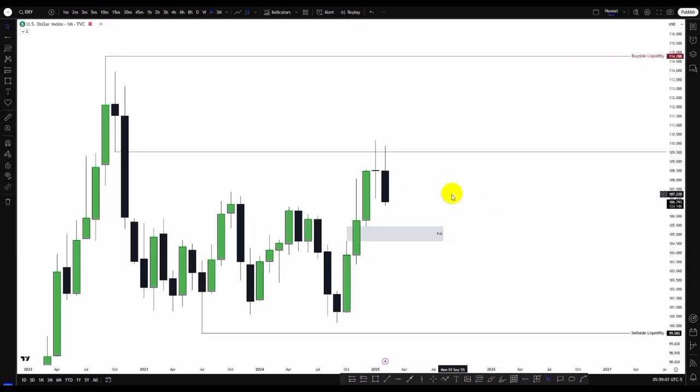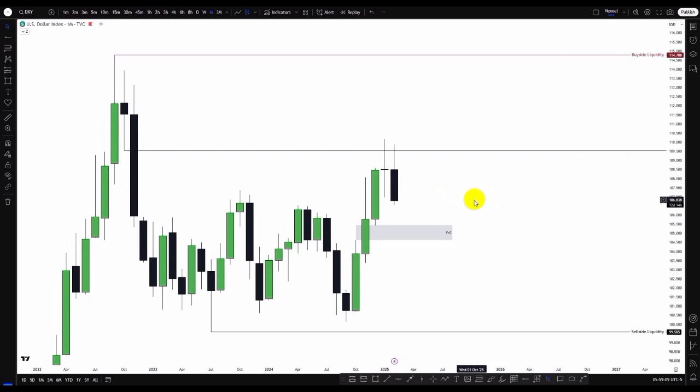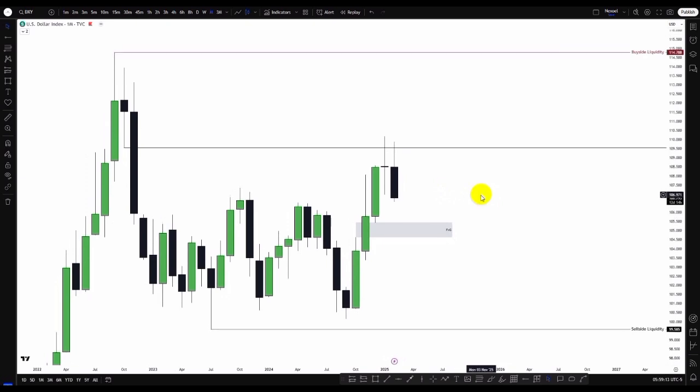So we're going to be looking at the weekly forecast for the coming week, and we're going to start from the dollar index, and this is the monthly time frame.